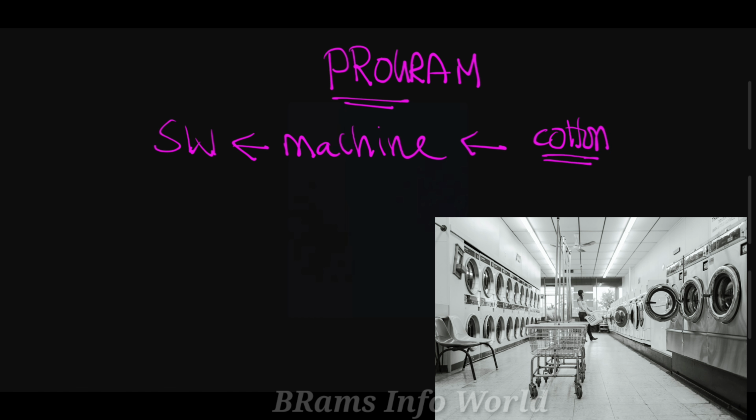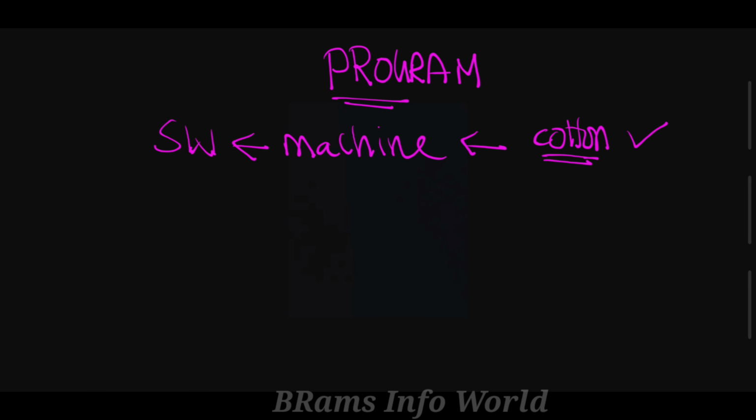How is it possible? Because there is washing machine software inside the machine, and we put a program in that machine, like cotton wash. It will take like 40 minutes to 1 hour and the job is done.